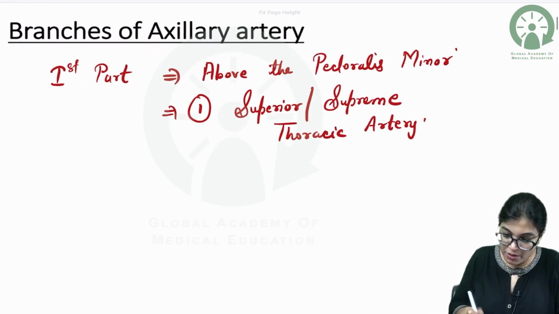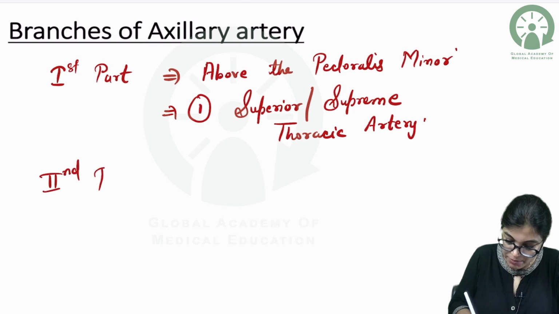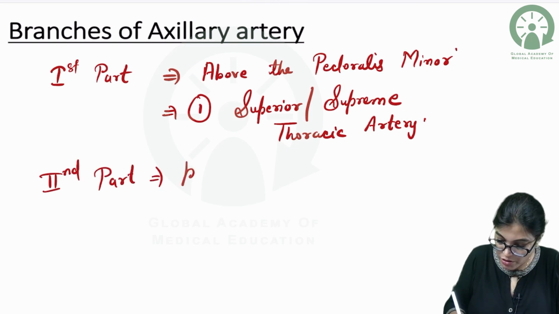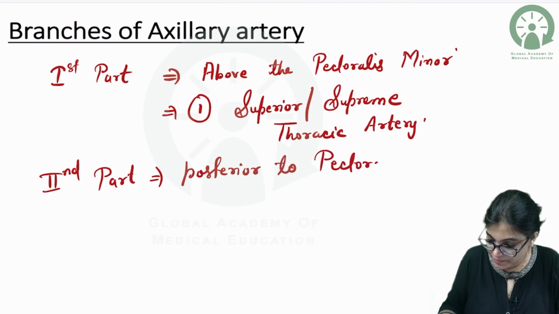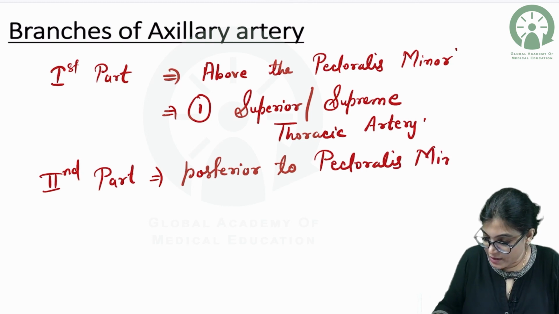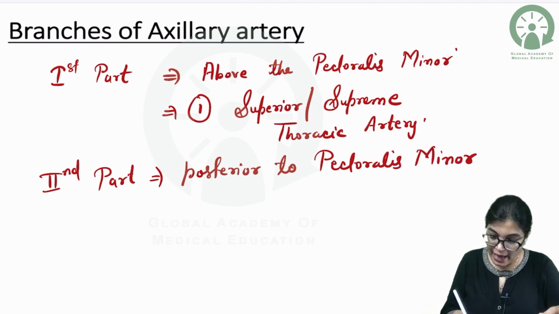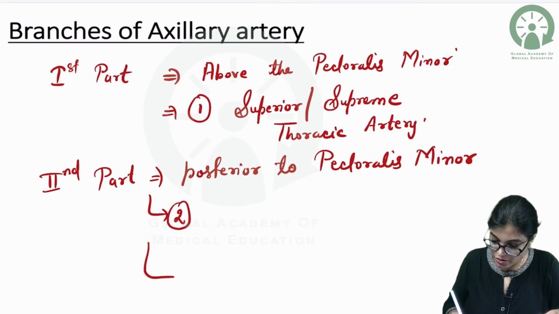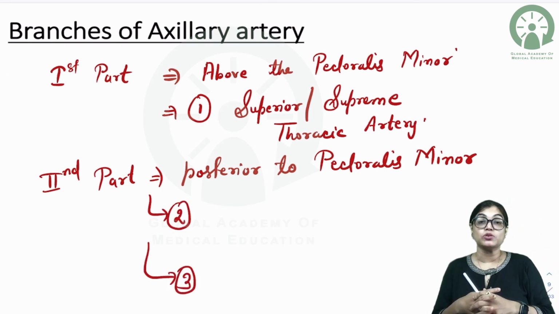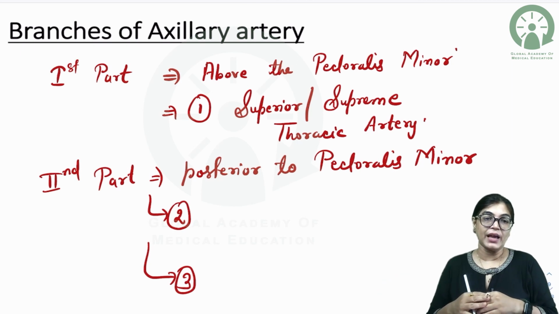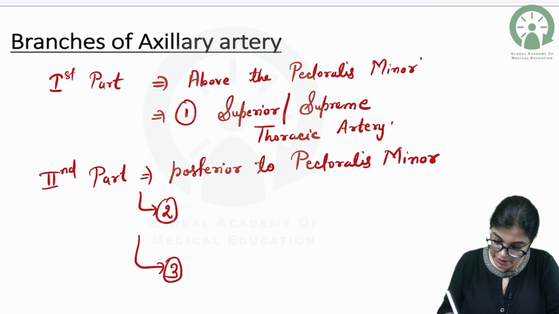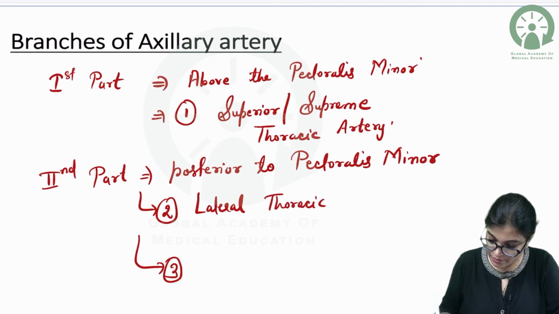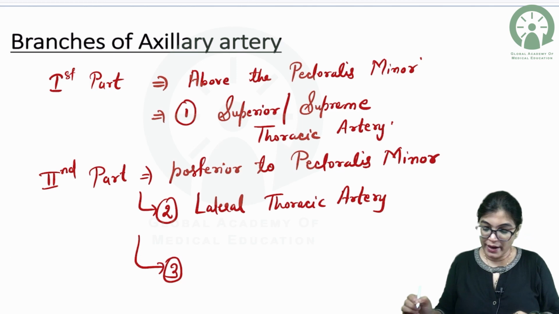Now, talking about the second part. When I talk about the second part of axillary artery, it is located posterior to pectoralis minor muscle and it is giving 2 branches. So, second and third branches I am writing in continuation because a total of 6 direct branches are given by the axillary artery. So, it is giving 2 branches and they are lateral thoracic artery and thoracoacromial artery.